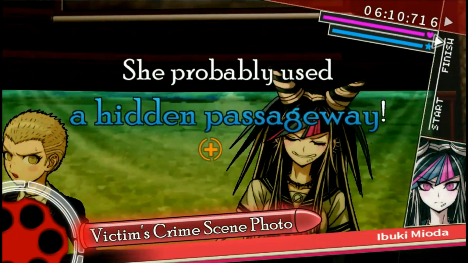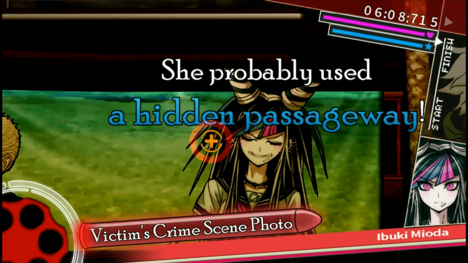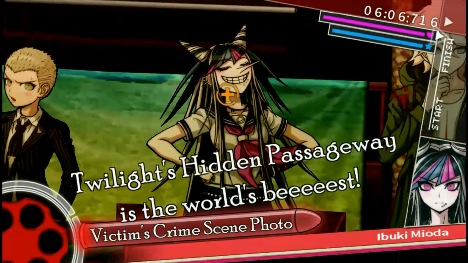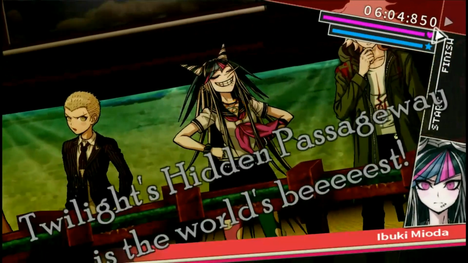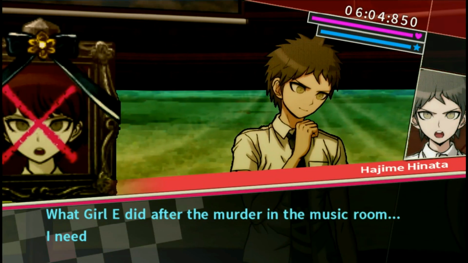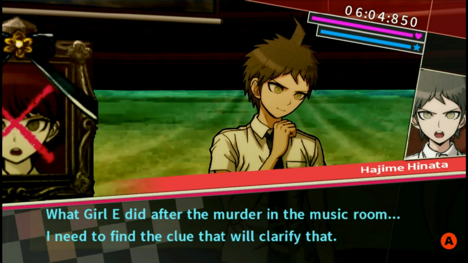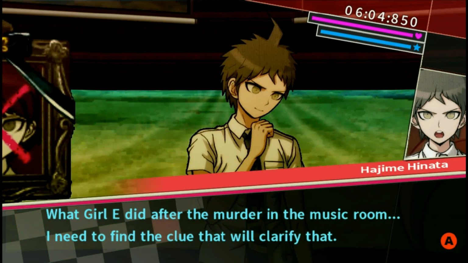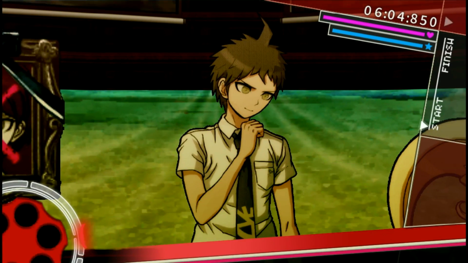She probably used a hidden passageway. Hidden passageway. Twilight's hidden passageway is the world's best! Nope. You need to find that clue that will clarify what Girl E did after the murder in the music room.